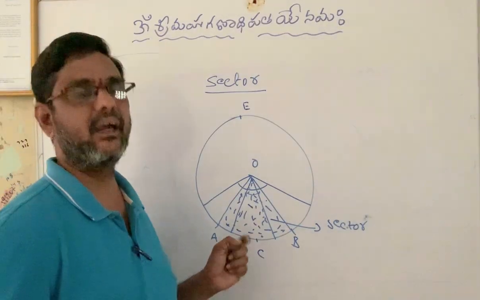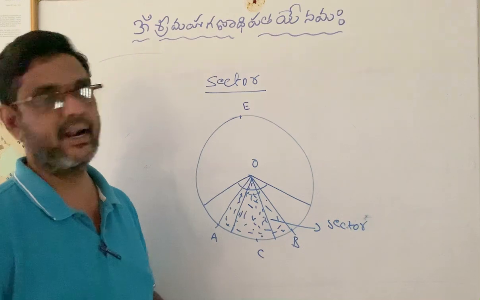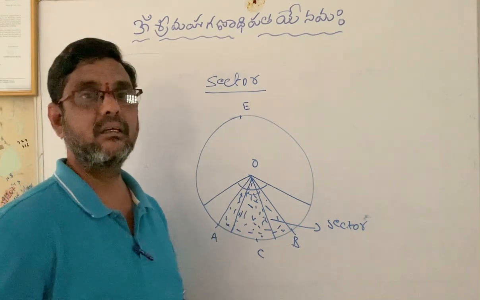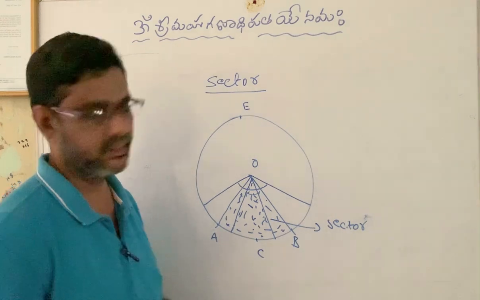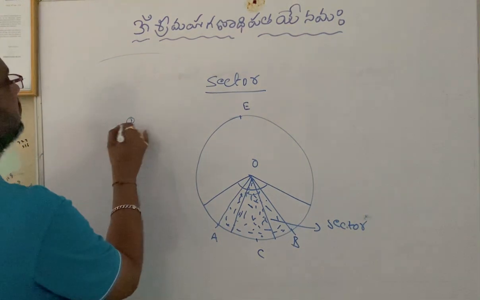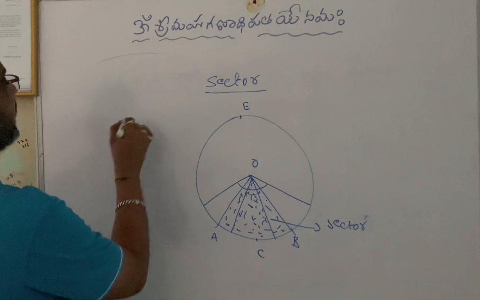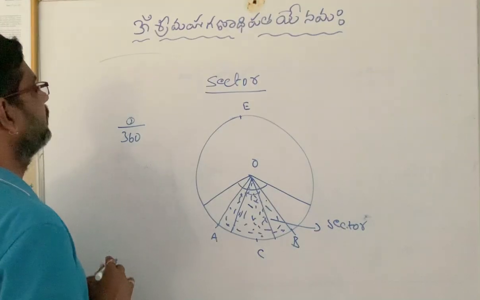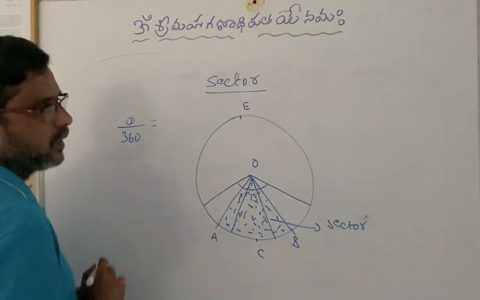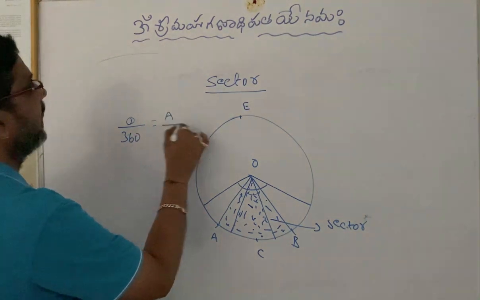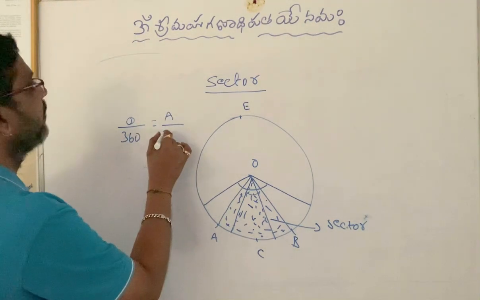That means the area of the sector and the angle made by it at the center are in direct variation. That means theta by 360, the angle made by the sector at the center over the angle made by the circle at the center, is equal to the area of the sector by the area of the circle.